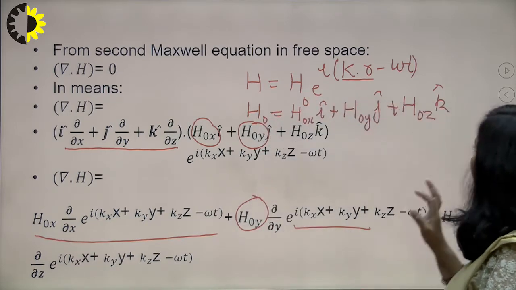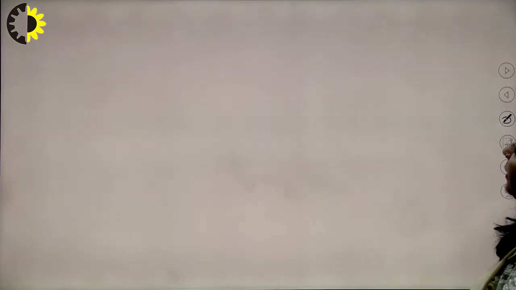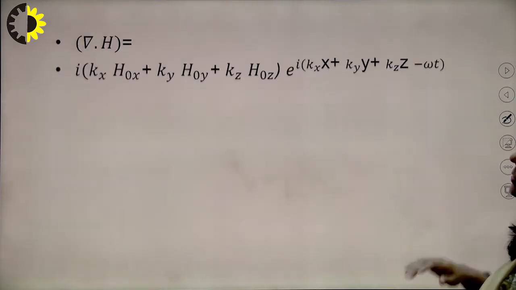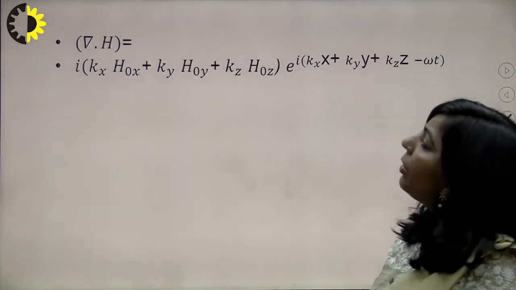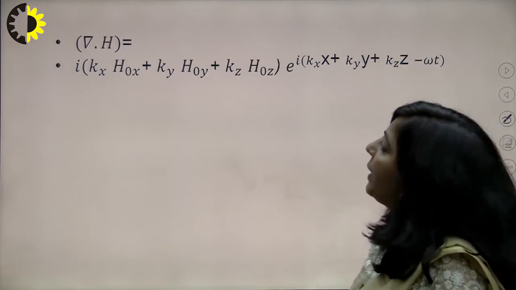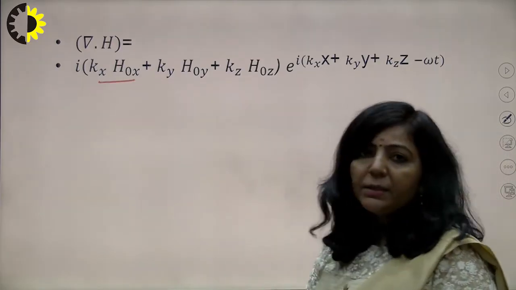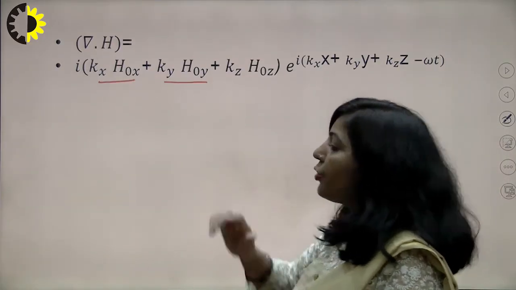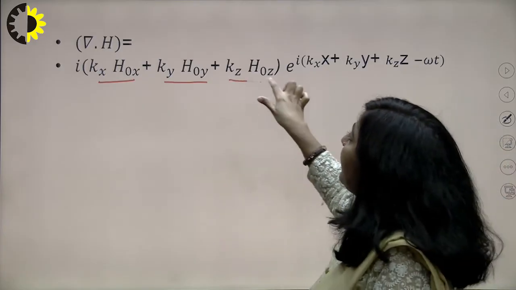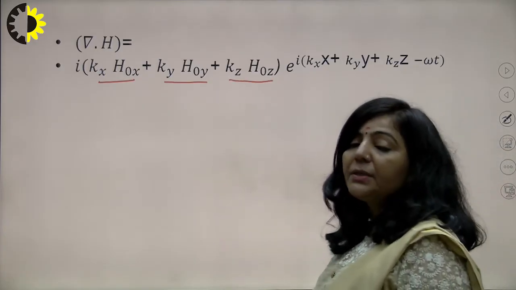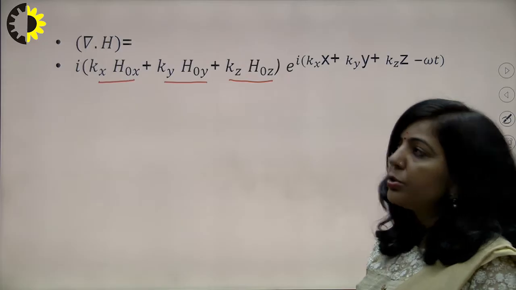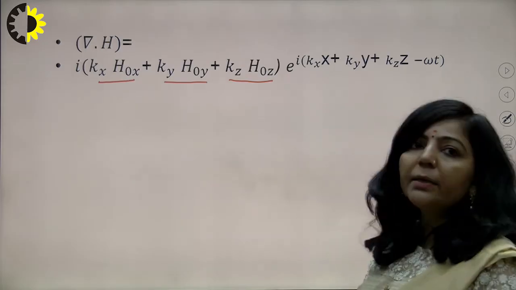So after differentiation, what are you going to get? del dot H will be i times (kx H naught x plus ky H naught y plus kz H naught z), and every term contains this exponential also, so that exponential is taken common.